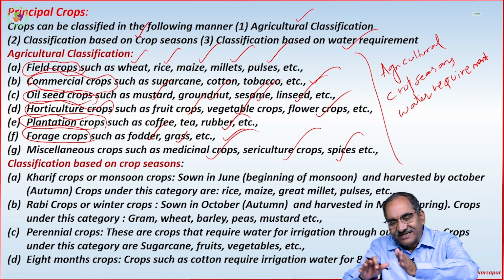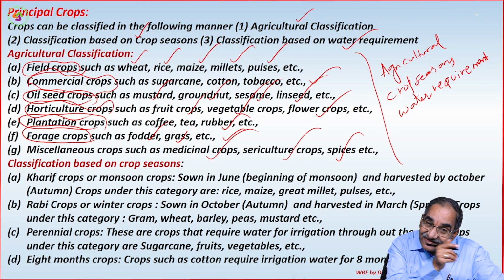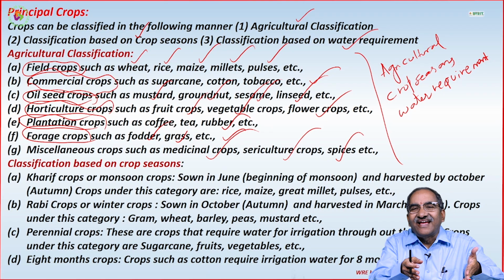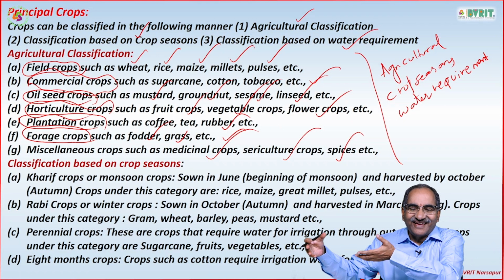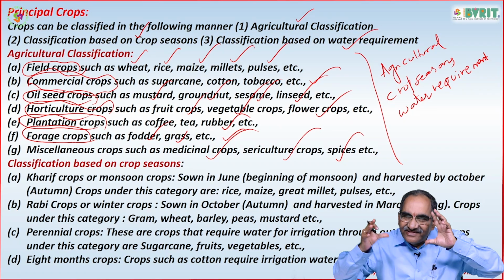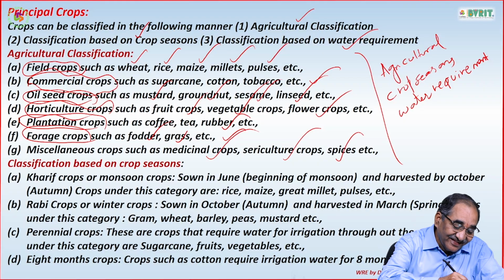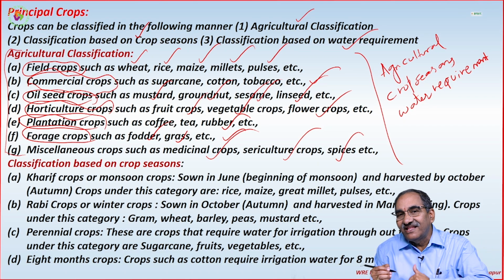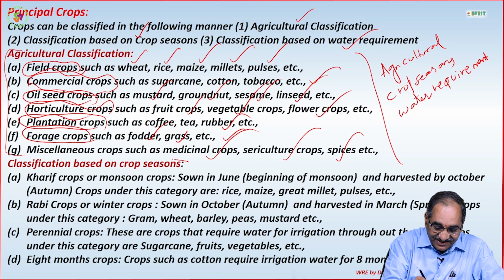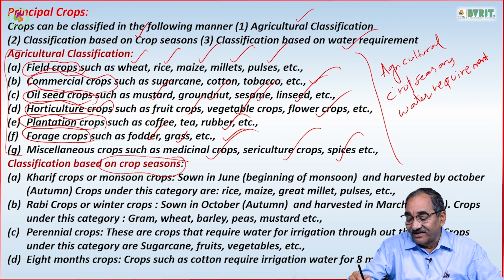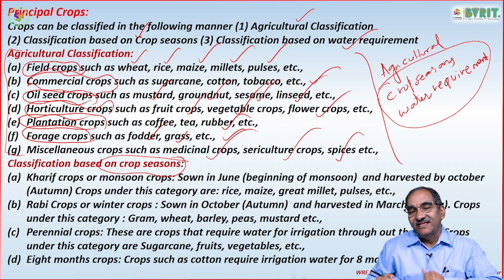So this is one classification. As a civil engineer, this is an agriculturalist classification. An agricultural person, BSc agriculture, MSc agriculture, those people classify things this way. But as a civil engineer, how you classify is based on crop seasons. Your things are always based on these two.